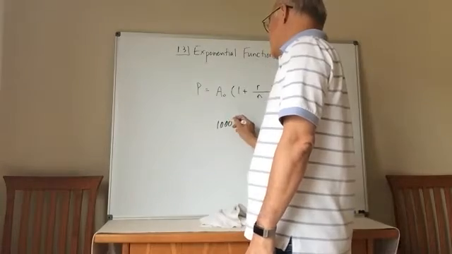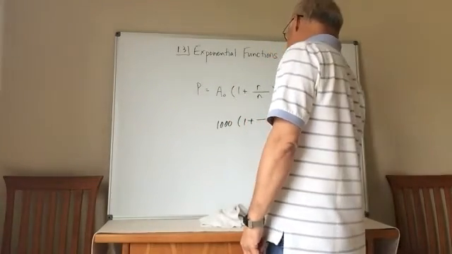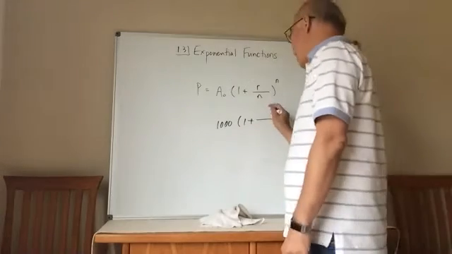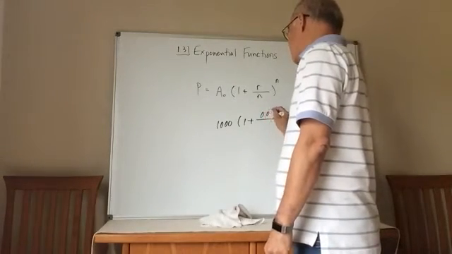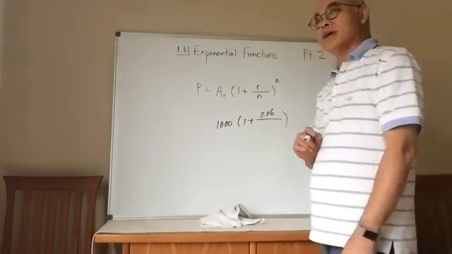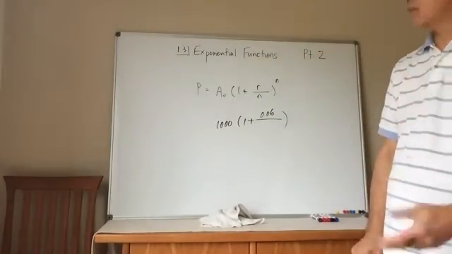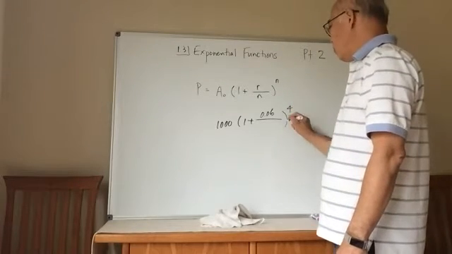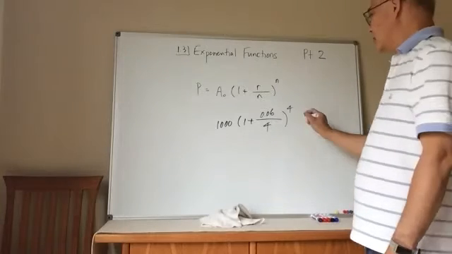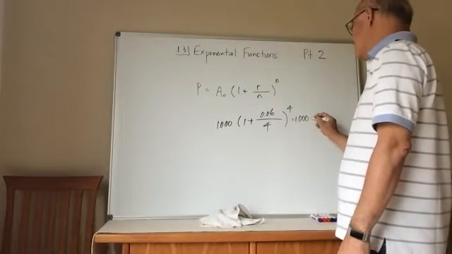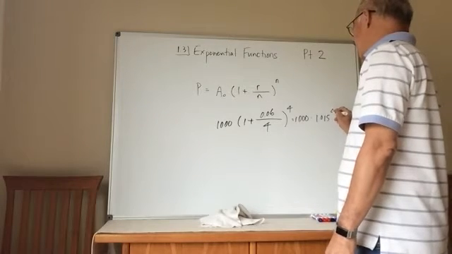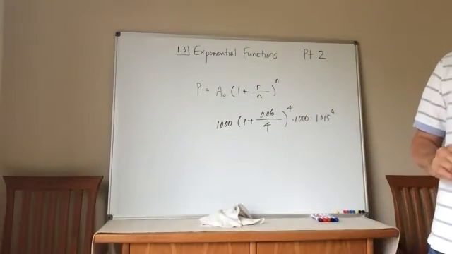If we have $1,000 and I go ahead and invest this at an annual percentage rate of 6%, and I compound this quarterly, like 4 times a year, so it's going to be 4 over here and divide that by 4. Okay, so you're going to end up with something that looks like this, 1.015 to the 4th. Okay, that's how it would look.